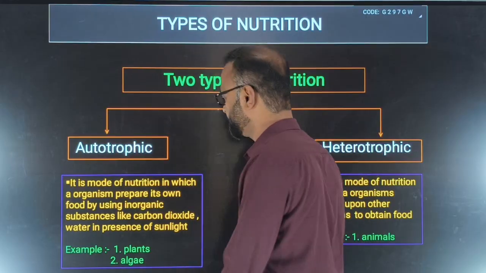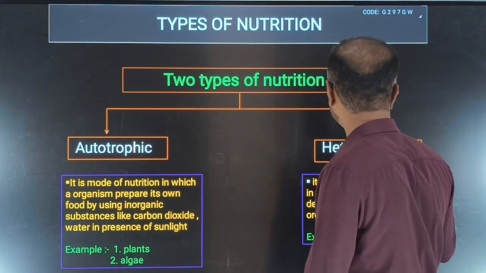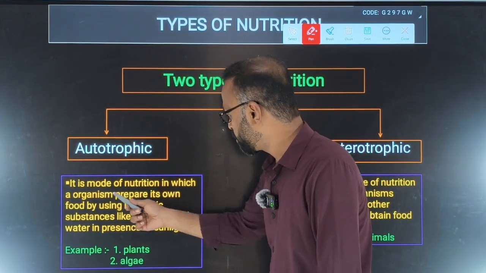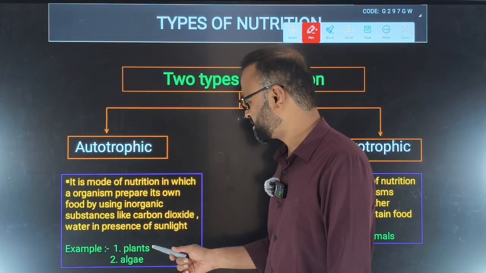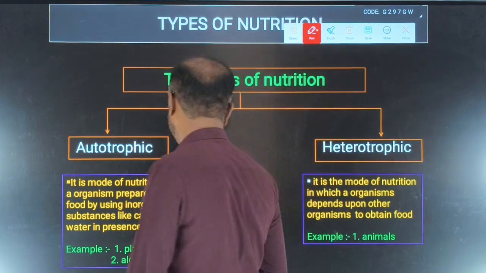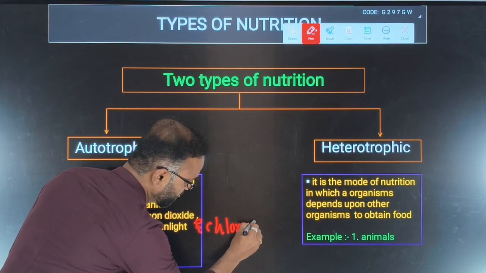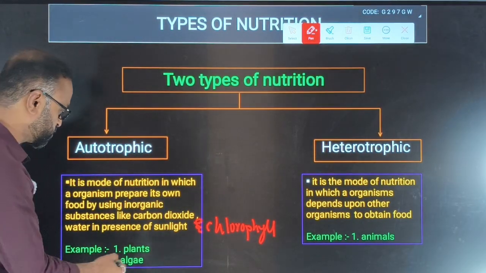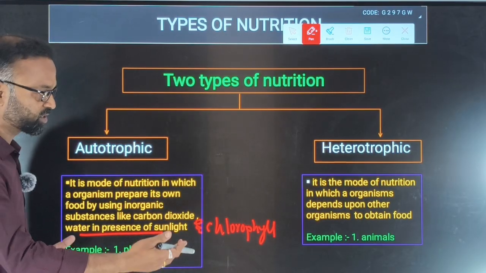See here what they are telling. Autotrophic mode of nutrition. These are the types of nutrition. It is a mode of nutrition in which the organism prepares its own food by using inorganic substances like carbon dioxide and water in the presence of sunlight and chlorophyll. What is happening here? The process called photosynthesis is taking place. What is photosynthesis? We will study that.